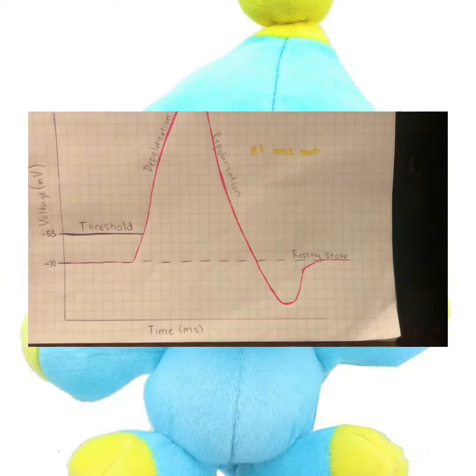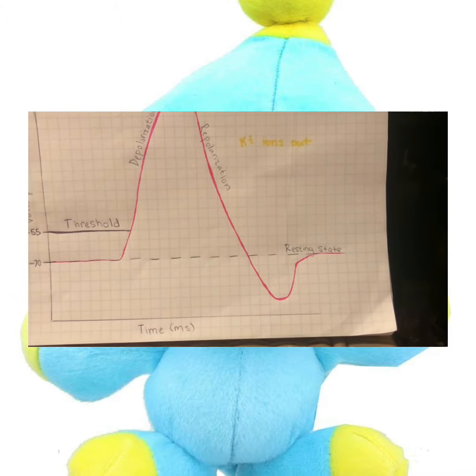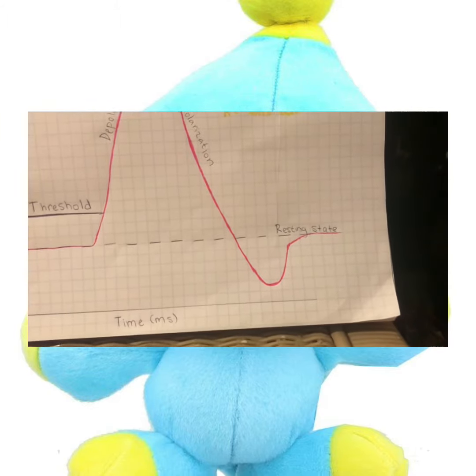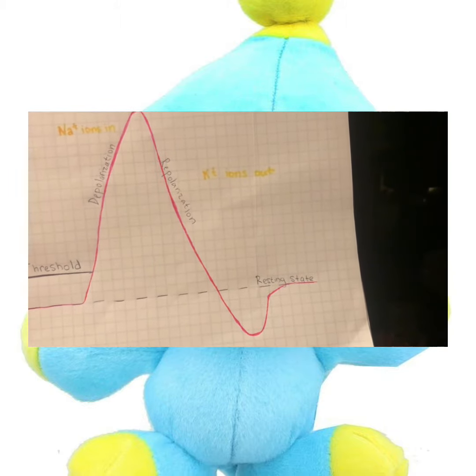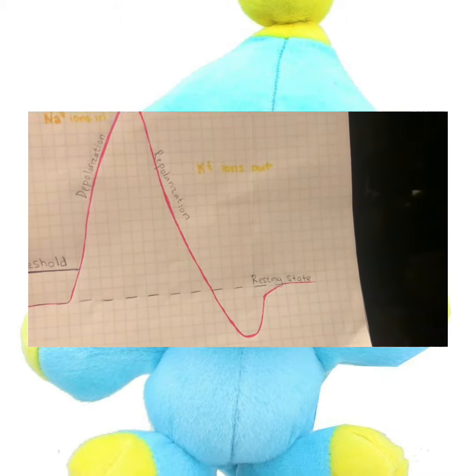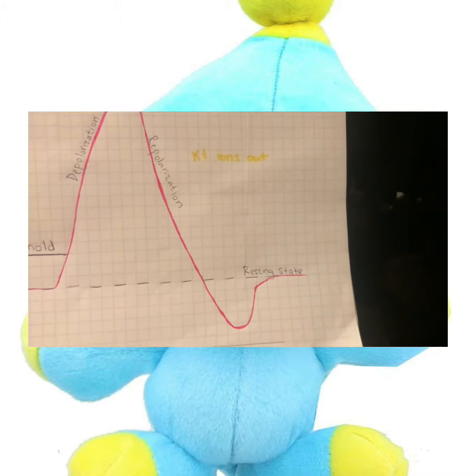repolarization. The neuron then goes back to the resting membrane potential, but overshoots, causing a refractory period where it's almost impossible for the neuron to fire again. After some time, the potassium channels close again, and the membrane returns to resting membrane potential, where it can be